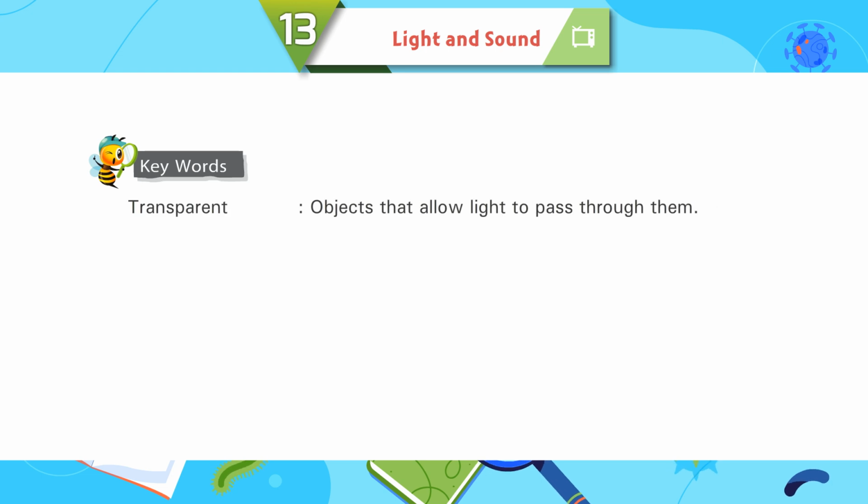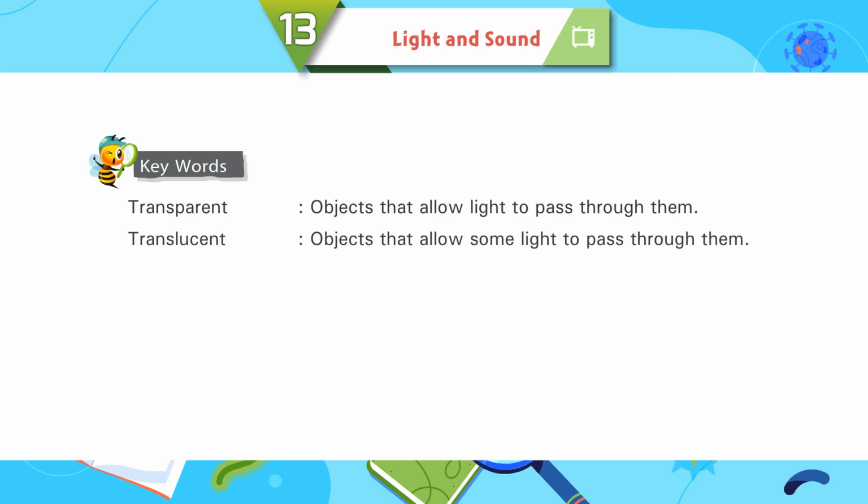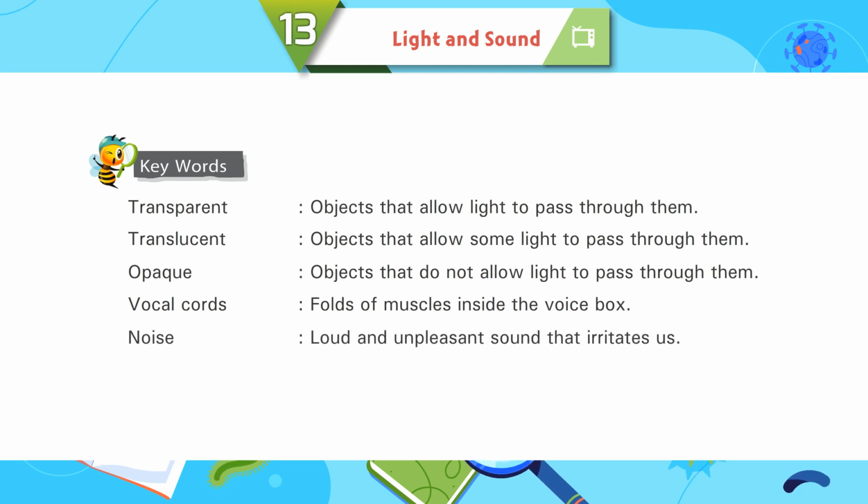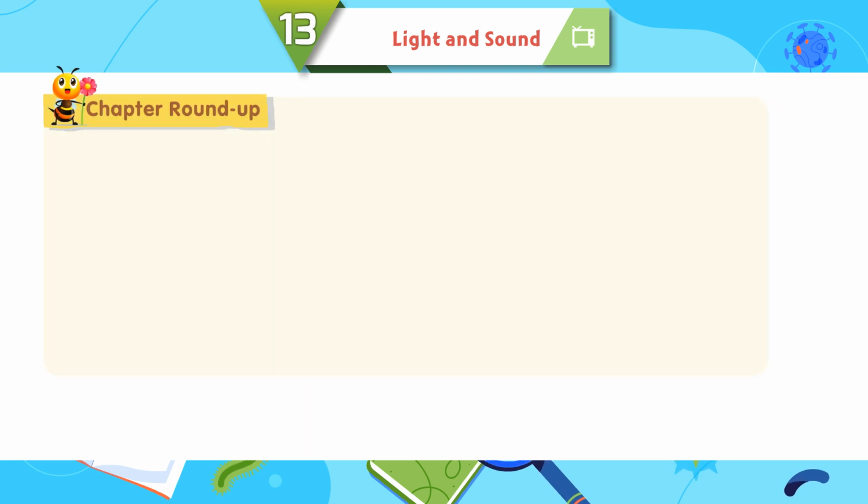Keywords: Transparent, objects that allow light to pass through them. Translucent, objects that allow some light to pass through them. Opaque, objects that do not allow light to pass through them. Vocal cords, folds of muscles inside the voice box. Noise, loud and unpleasant sound that irritates us.